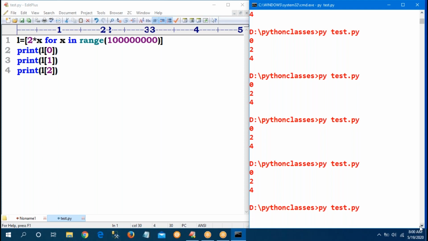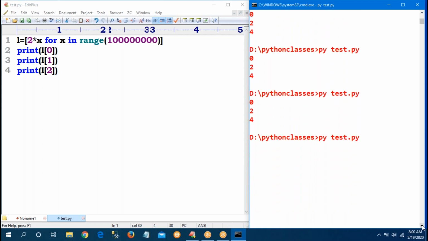Still program execution done. Sir, if you give more zeros, your system will hang. So don't try this example on your machine. If my machine hangs, I will have to remove the battery, insert it again and restart the computer. So don't experiment on your machine, and don't give more zeros. The system will hang. If you press the power button, it won't respond. Remove the battery and restart.